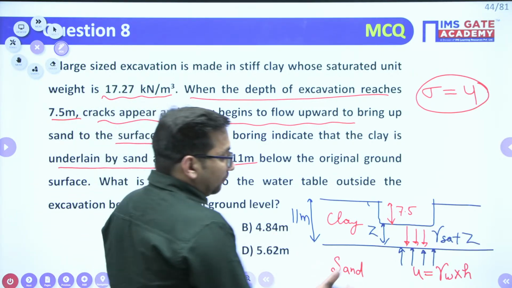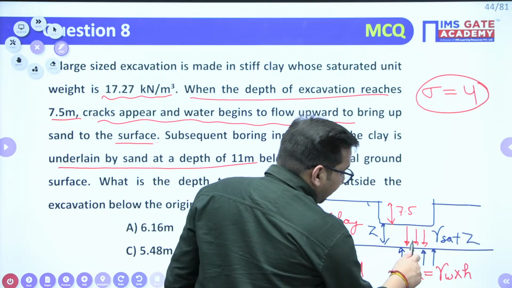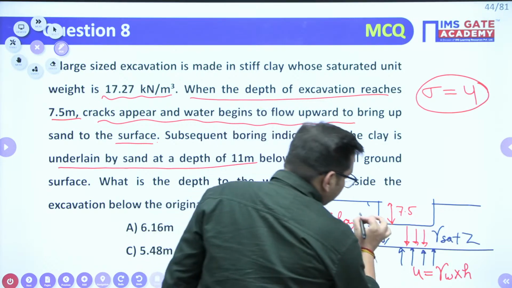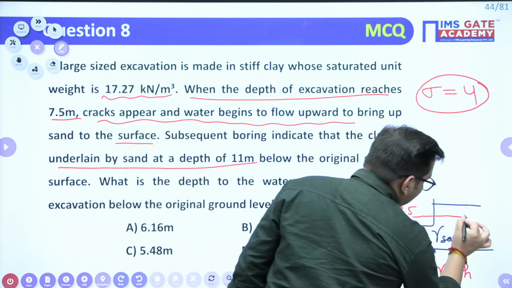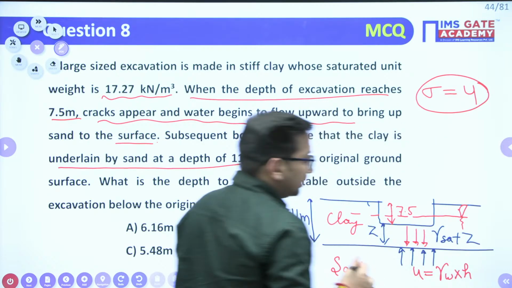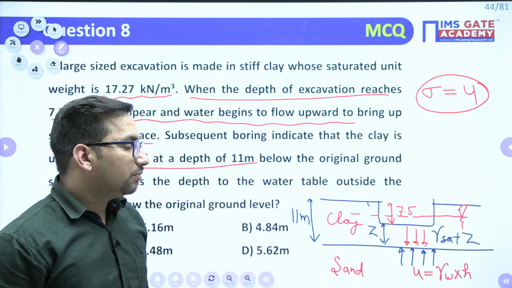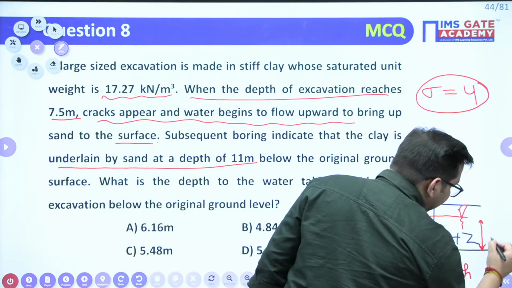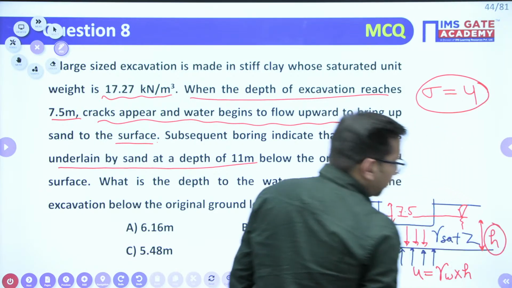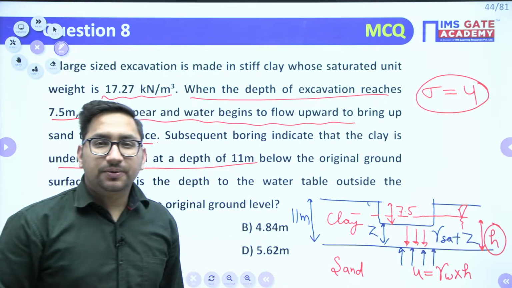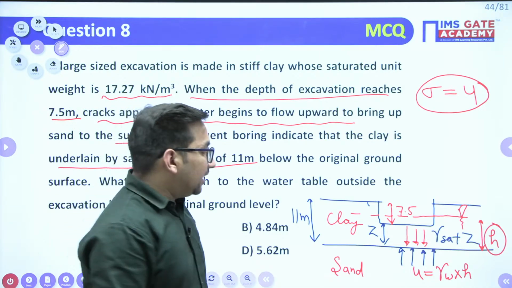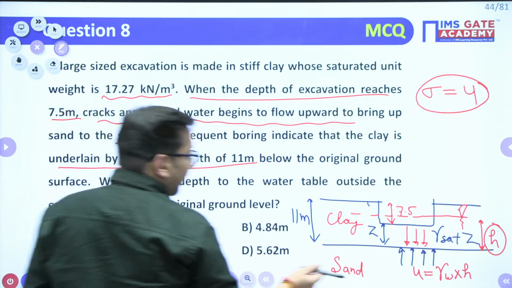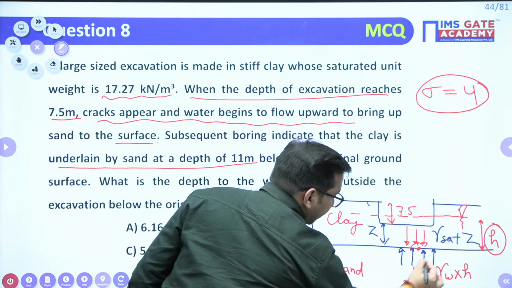Now once this crack has appeared, once this pressure value becomes greater than this particular value, the water will come up. So let's suppose the water is up to this particular level now, right? So this water level will be H only, as under this pressure this water was there. Clear? So at limiting condition, can I say that sigma will be equal to U? Now at this point, just apply this limiting condition.